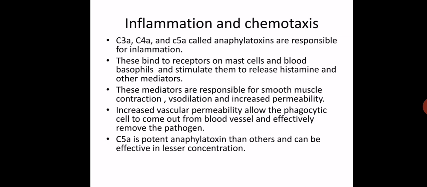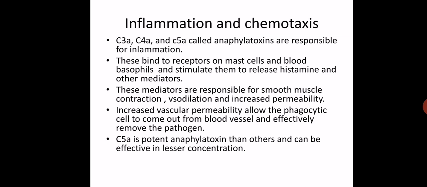C3a, C4a, C5a bind to receptors on mast cells and basophils. Basophils are present in blood, and after binding to these basophils and mast cells, they stimulate them to release certain mediators like histamine and other pharmacologically active mediators.